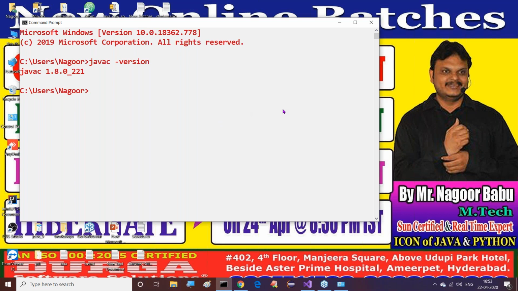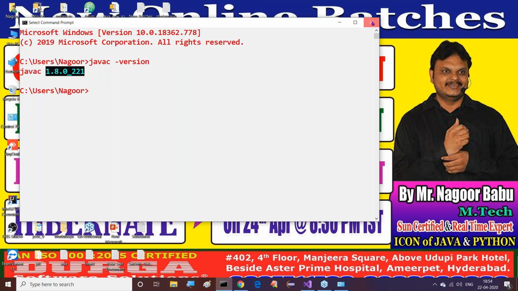Right, javac is available with which version here? We said 3 versions: in Java 6, javac is available, in Java 7 javac exists, and in Java 8 also javac is available. But which javac is coming now? The version we set in the path environment variable. Which version did I set? Java 8, that's why we are getting 1.8.0.